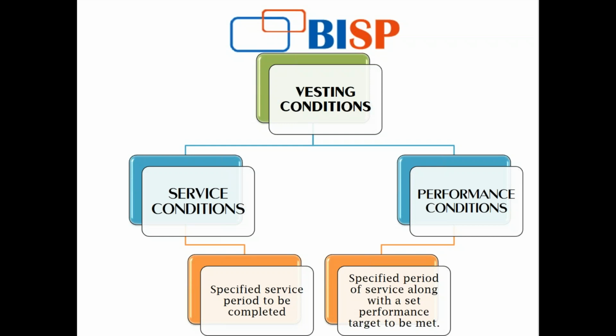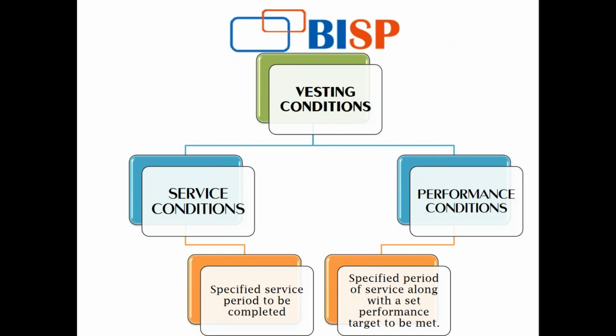A target has been attached to your service condition. So this is the basic difference between the service condition and the performance condition.